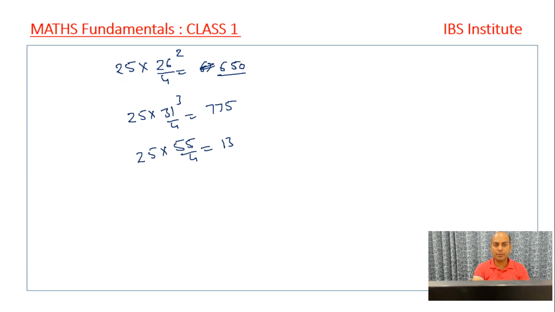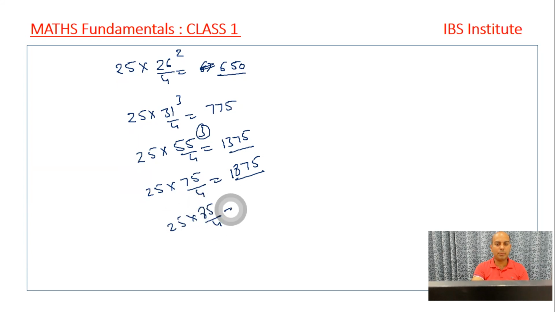So 13 4s are 52, remainder is 3. So 25 3s are 75, right? We divided by 4, 4 into 18, that is 72, 3 remainder, 25 3s are 75. 25 into 85, I have to multiply, divided by 4, 21 into 4, that's 84, we are left with one remainder, 25 into 1, the answer is 25.